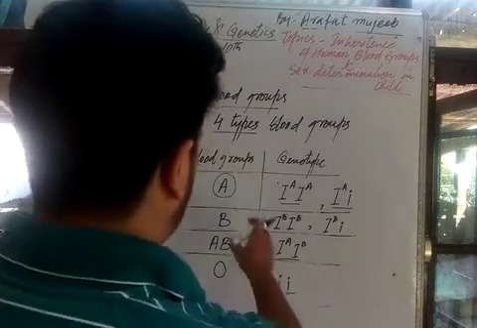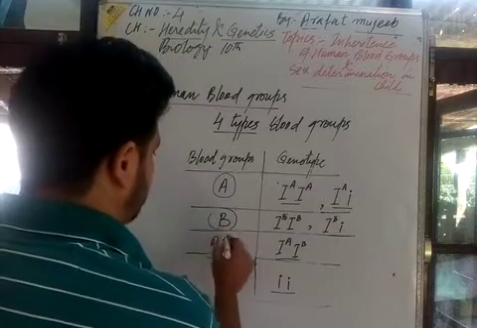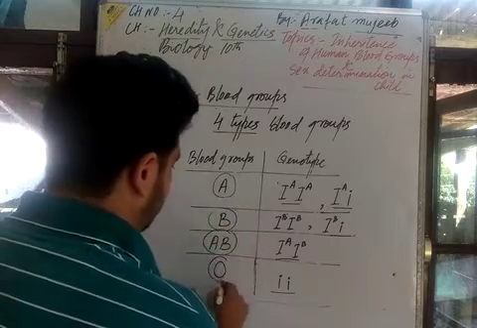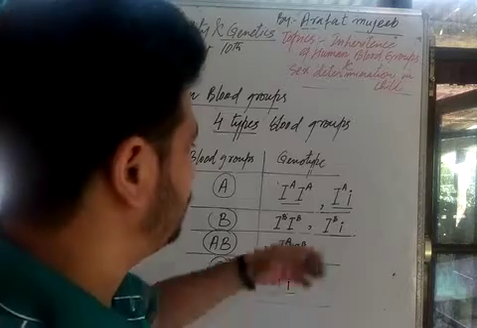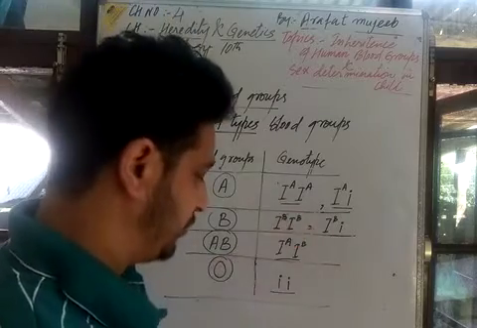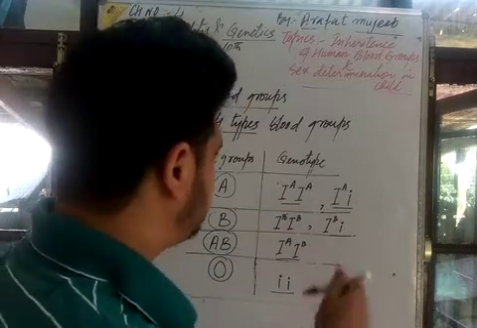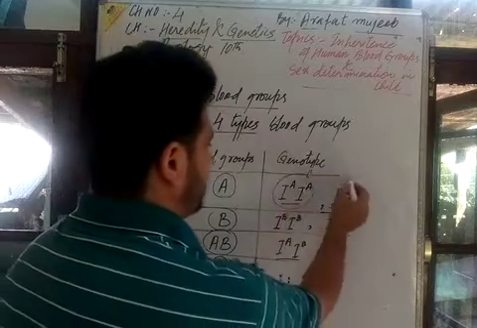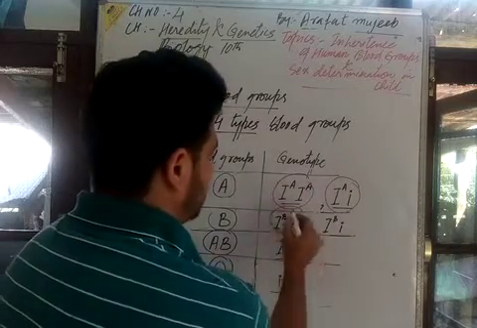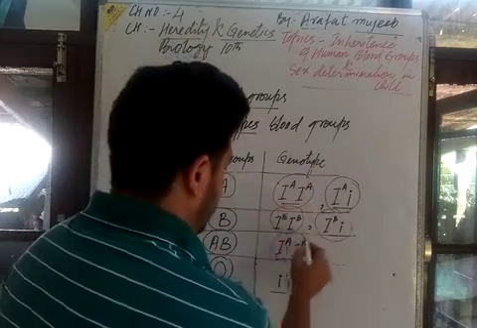All four types of blood groups in human beings are maintained by different genotypes.